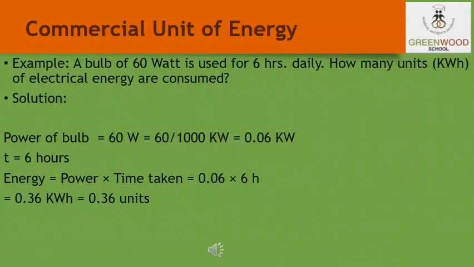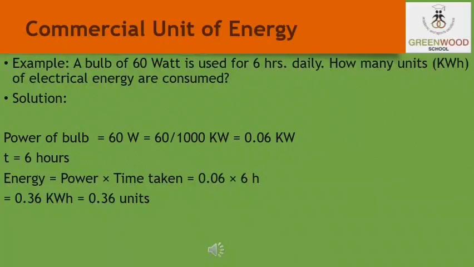Suppose an electric bulb of 60 watt is used for 6 hours per day. We have to calculate the units of energy consumed in 1 day by the bulb. So the power of the bulb is given as 60 watt, and now we can change into kilowatt, that is 0.06 kilowatt, and the time used is 6 hours.